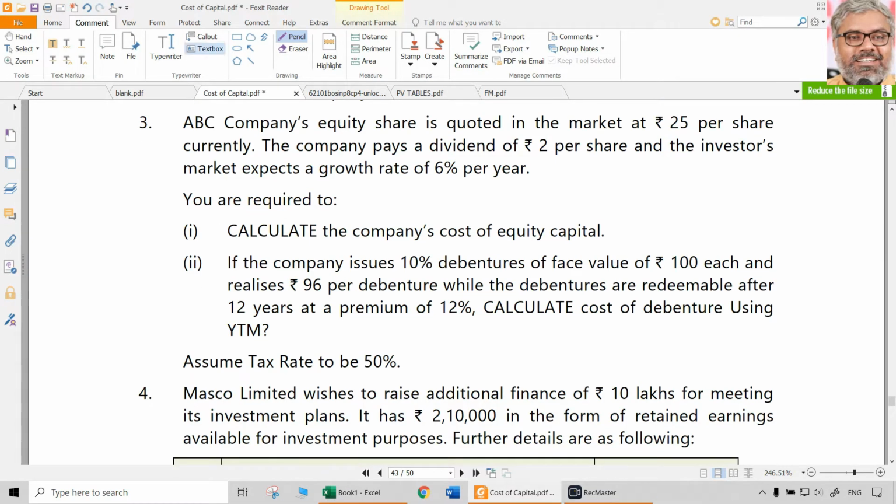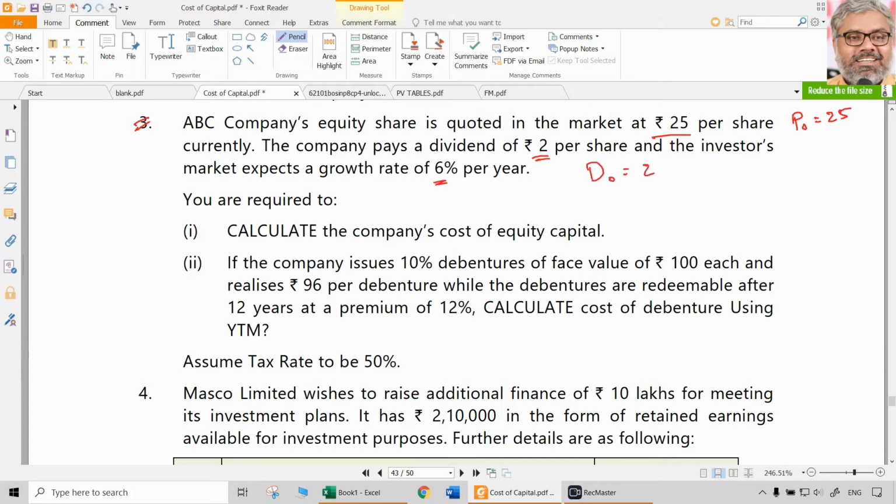Next, question number 3. ABC company's equity share is quoted in the market at 25 rupees per share. That is P0, which is 25. Currently, the company pays a dividend of 2 rupees per share and the market expects a growth rate of 6% per year. The point here is, the words used are pays a dividend of 2 rupees per share. It is not telling that it is going to pay next year. That means what is given there is not D1.